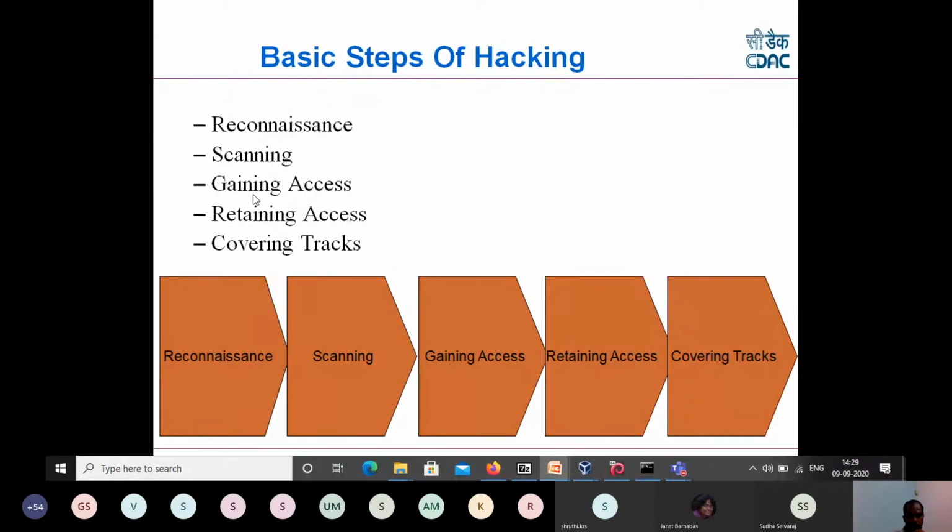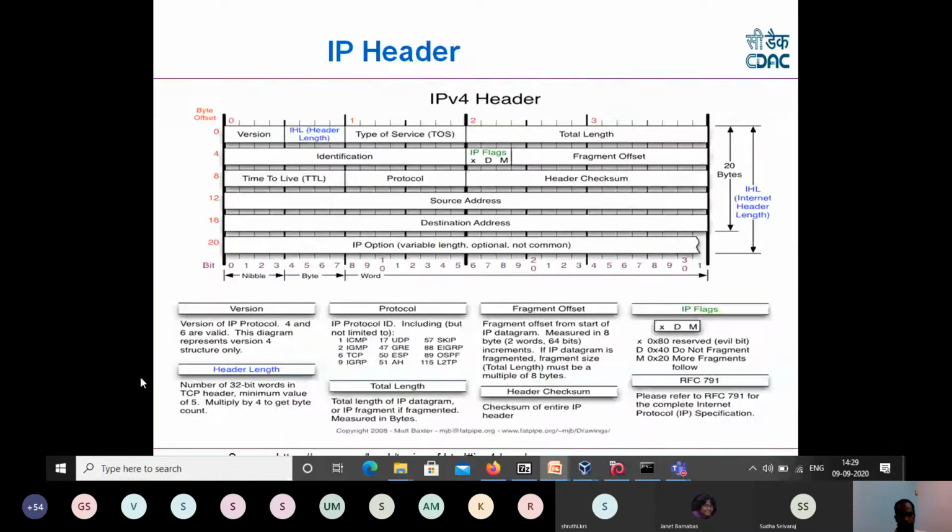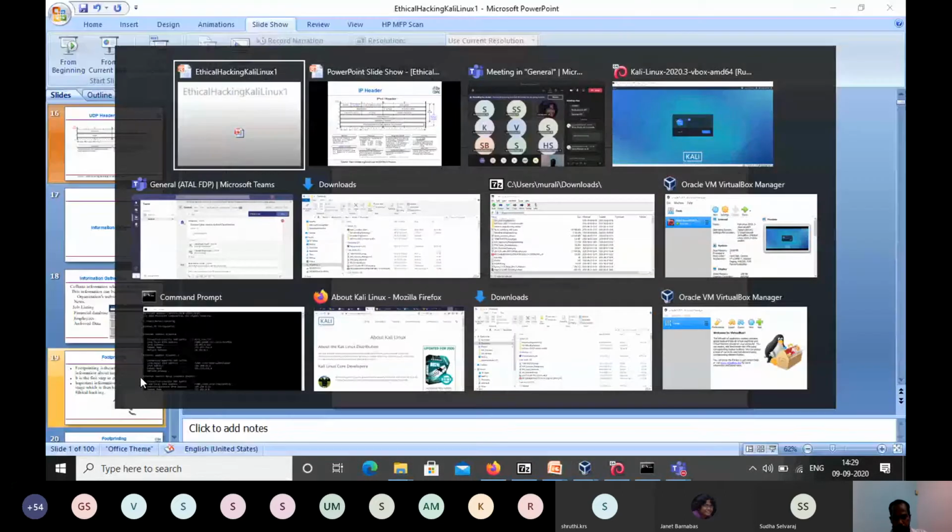In this context, what we are going to discuss mainly today is the first two parts, reconnaissance and, to some extent, scanning. We are doing this for a positive purpose: it can be used for identifying issues in our network, and for diagnosis purposes. So we'll mainly discuss the positive side of these first two stages, reconnaissance and scanning. Okay, so I think I'll go directly to Kali Linux.